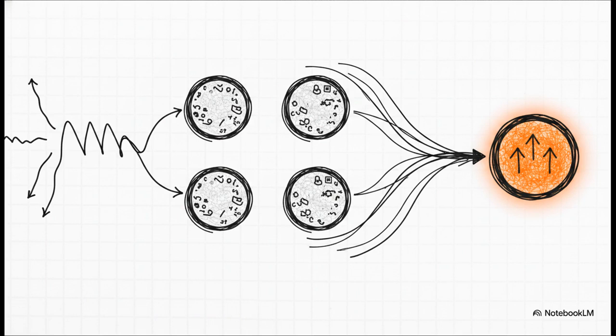Let's break down exactly how information travels through this network. It's a step-by-step process. First, you have nodes, which act as individual computational steps. These nodes are organized in hierarchical layers.